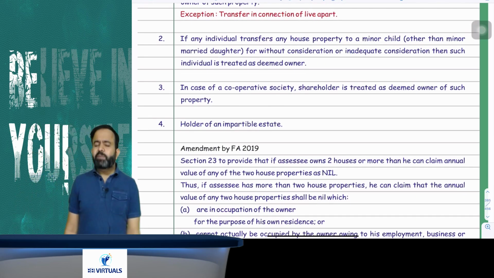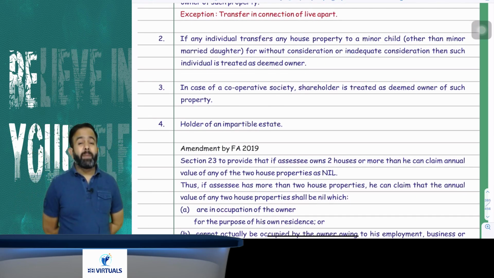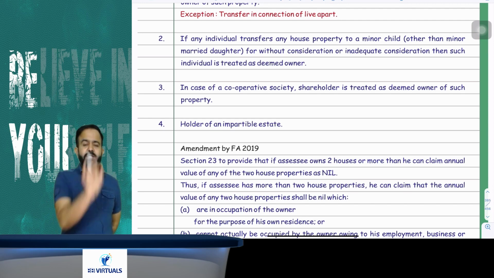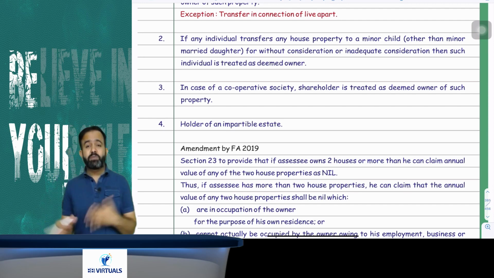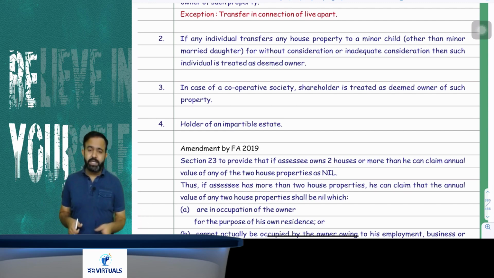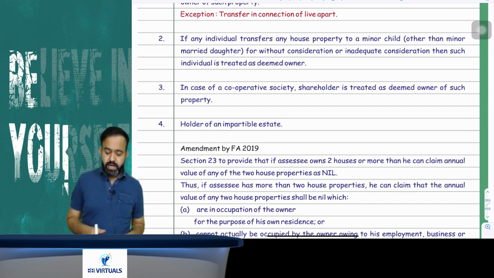One more point. Suppose any house property is transferred to a minor child, other than a minor married daughter, without consideration or for inadequate consideration, in that case the transferor will be treated as the deemed owner of that house property. What I am saying is that the transferor will be treated as deemed owner and the income will be taxable in the hands of the transferor only.